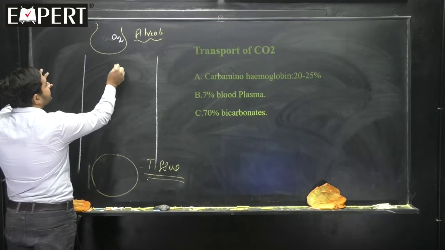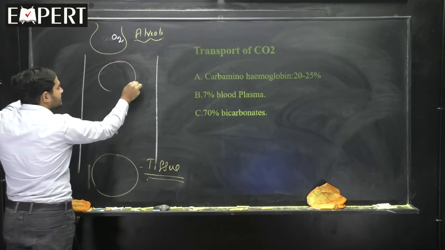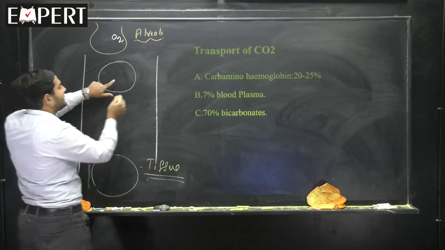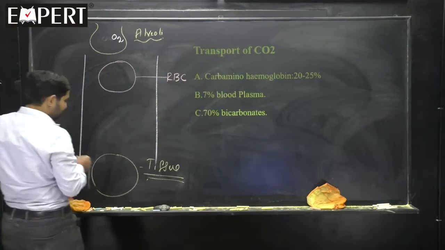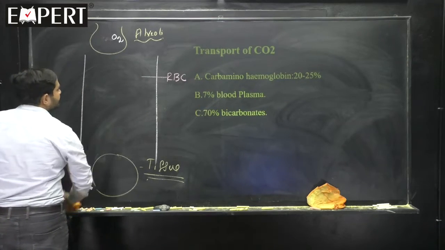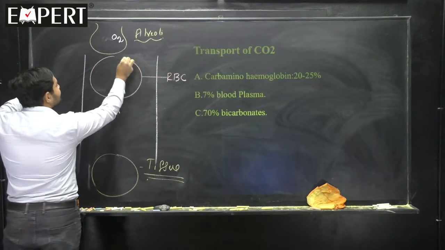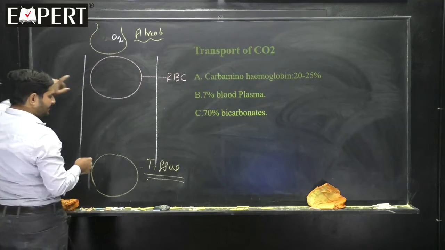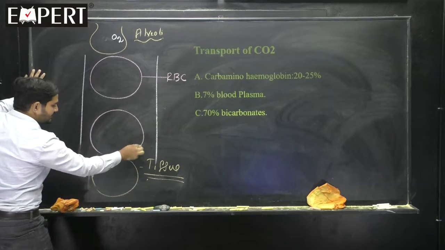Here is the hemoglobin inside the RBC. It's a RBC, red blood corpuscle. So let me make it a little larger than this, because I have to draw so many things inside that RBC. I need to draw one more RBC here also, near to the tissue.